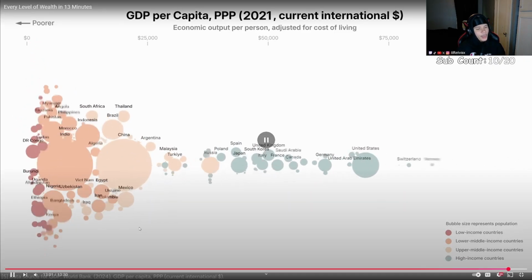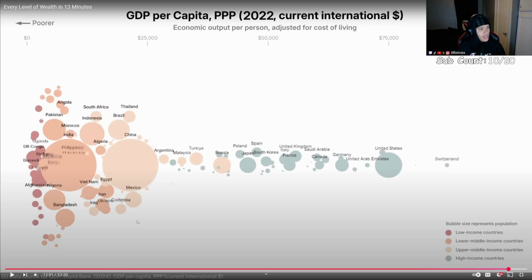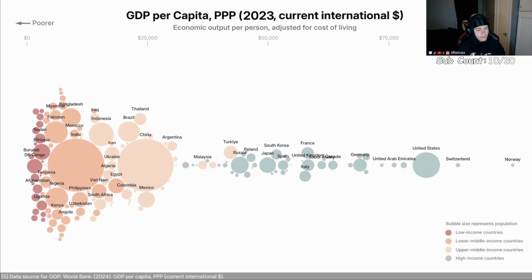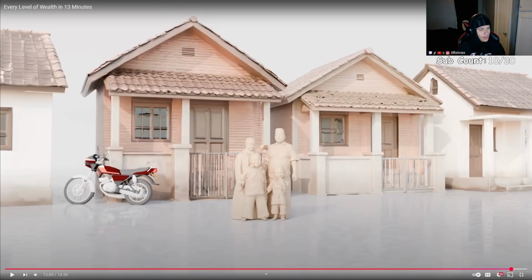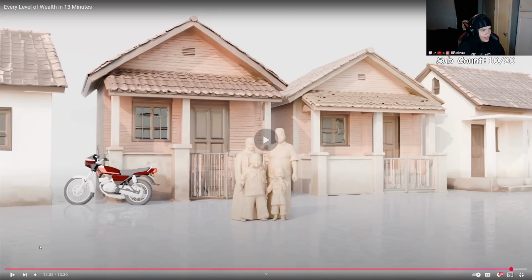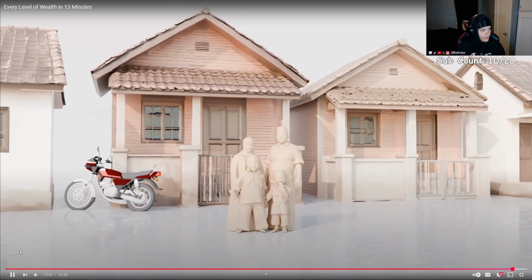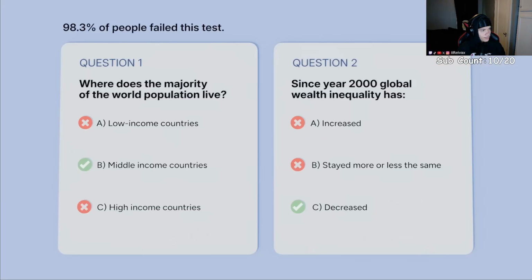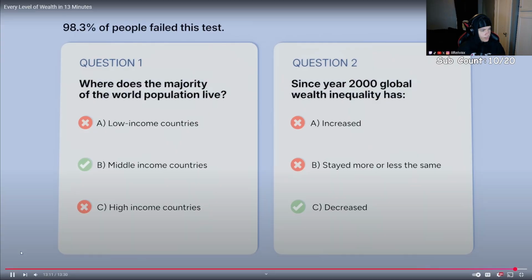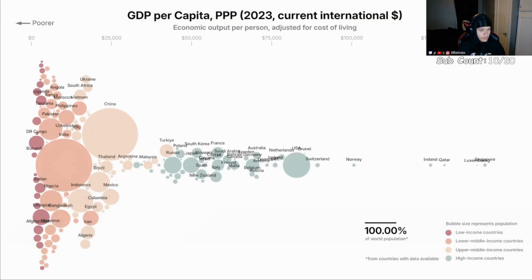This doesn't mean that people aren't struggling or that we shouldn't worry about rising inequality within countries. If you compare it to the whole world, then I guess you could say it's middle income. But middle income for the whole world is not middle income in your country, because your country's economy is different. Personally, I also think it's important that we acknowledge the progress that has been made. Most people, myself included, fail these questions because we don't have an accurate picture of the world.